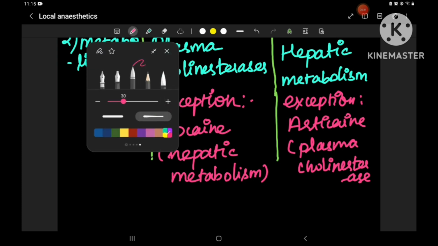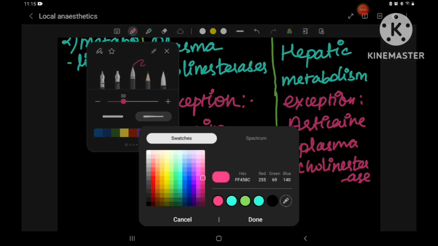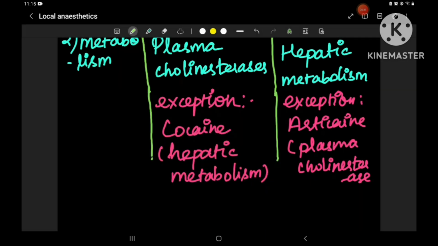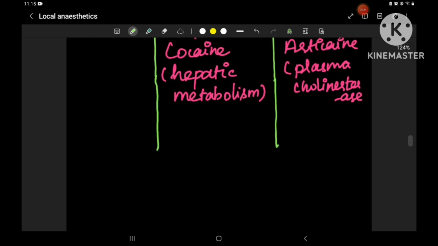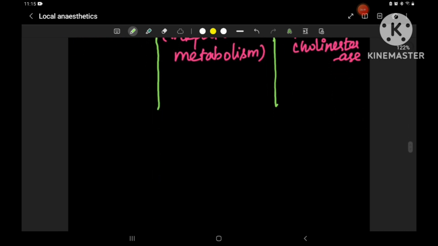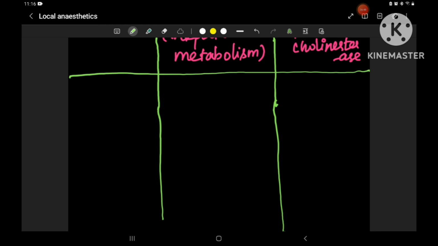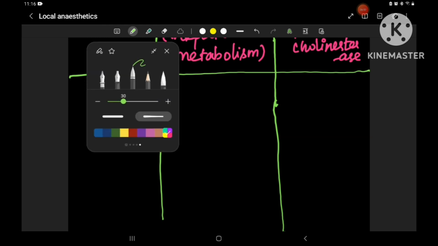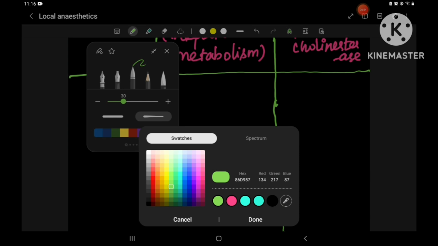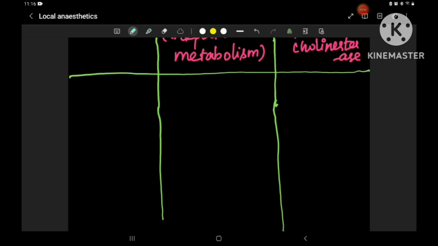Okay, moving on to the next point, the duration of action. What is the duration of action of both of these?